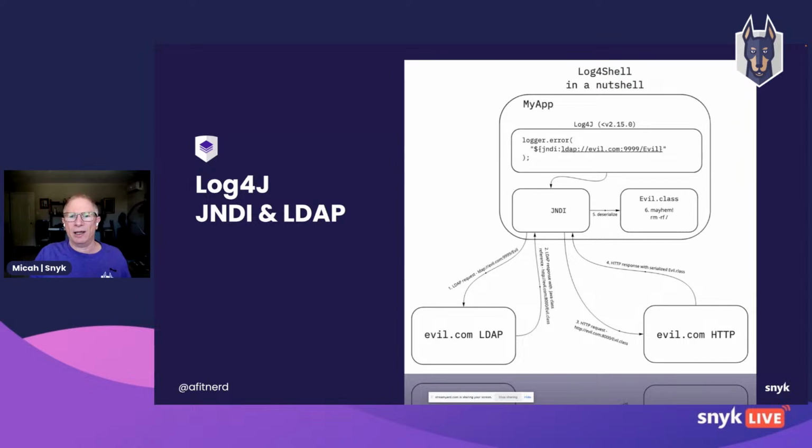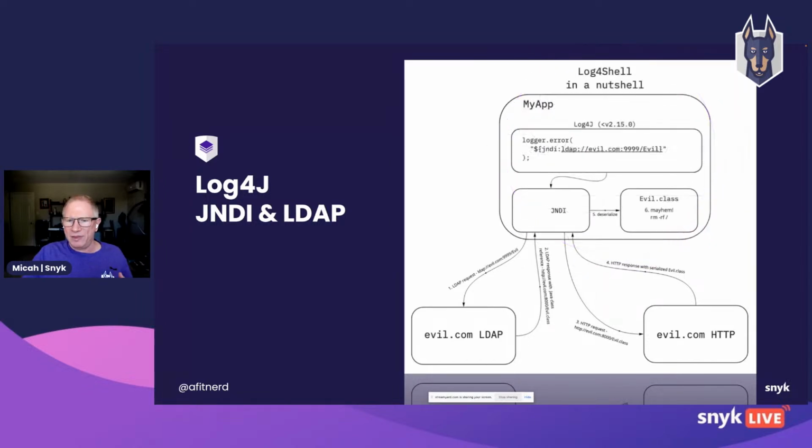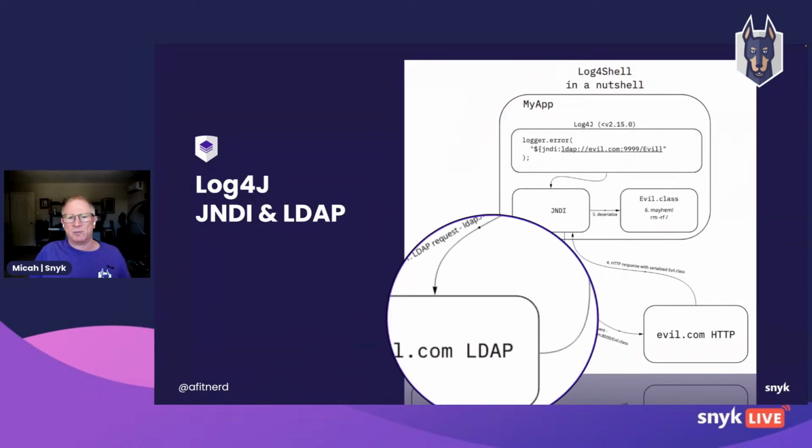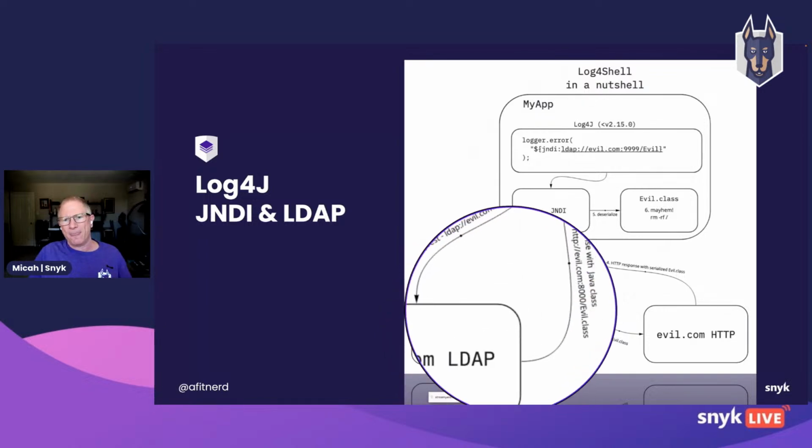So once I have a JNDI URL, JNDI will happily interact with LDAP. And when we think of LDAP, if you're at all familiar with it, you think of it in terms of people and organizations. Sometimes you might think of it as devices like printers. Microsoft Active Directory is a proprietary version of LDAP that builds in a lot of other features and functionality. But what you may not know is that a perfectly valid LDAP response can be a remote Java reference.